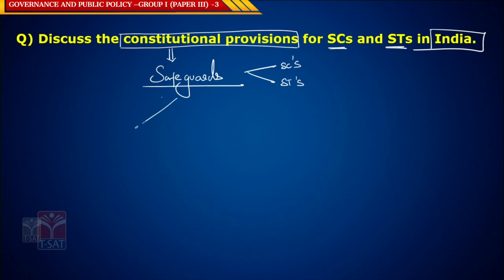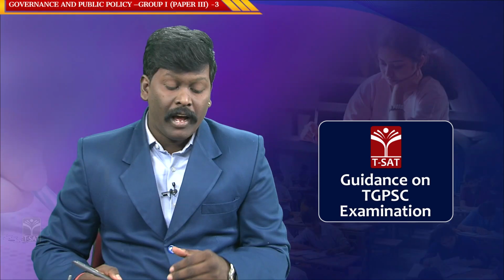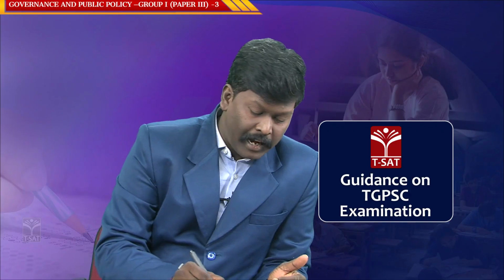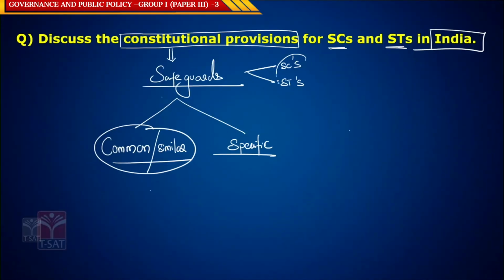So there are two types of safeguards with respect to SCs and STs. One is the common or similar safeguards, and the second one is specific safeguards. So now let us see both. Firstly, let us see the common safeguards to both SCs and STs. Then we will see the specific ones, right? So what are the similar safeguards for SCs and STs?